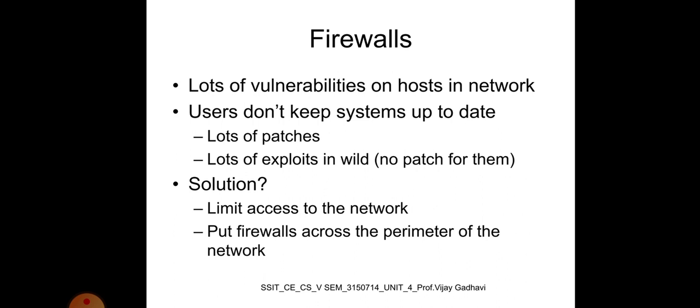A firewall typically establishes a barrier between a trusted internal network and an untrusted external network, like, as you are already aware, for example, the internet.